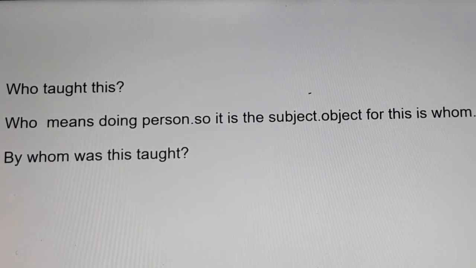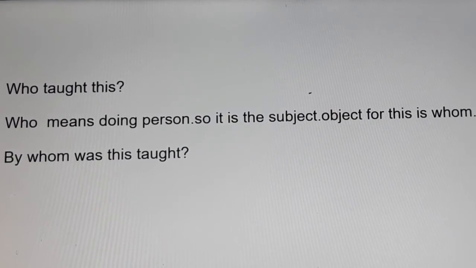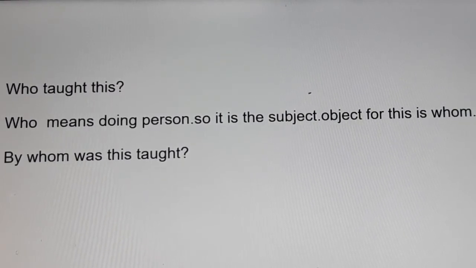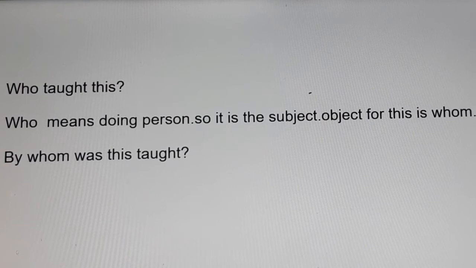Next. Here object this. This object is changed to subject. So we must write the subject after the helping verb. Was. Here was is the helping verb. Was this taught? By whom was this taught? Question mark.